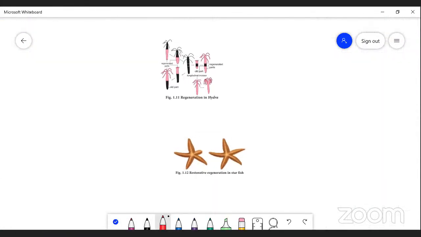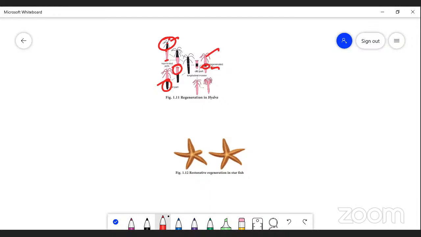The body of the hydra has an anterior region, where the mouth is surrounded by tentacles, the middle piece, and the base. If we cut the anterior region, the posterior region develops. If we take the posterior region, the anterior region develops. If we take the middle piece, the anterior and posterior regions develop and the entire organism develops.